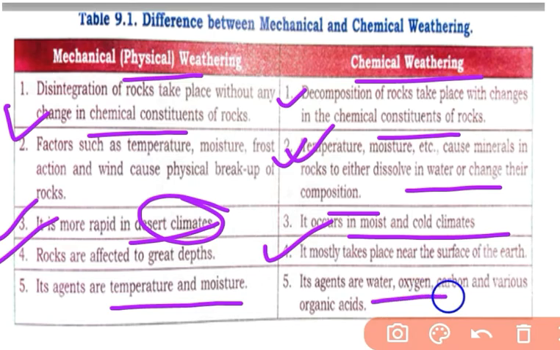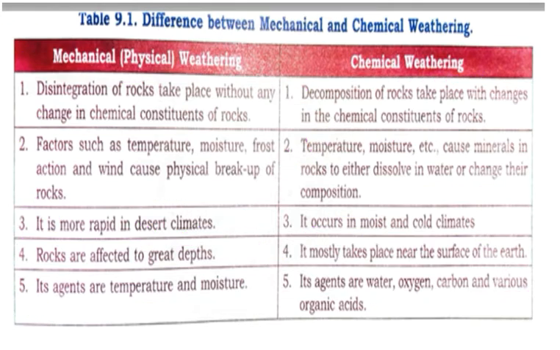The last point is agents. For physical weathering the agents are temperature and moisture, which I have said, and for chemical weathering the agents are water, oxygen, carbon and various organic acids. What are organic acids? Like a plant's root: if there is any plant's root, then humic acid is also there, any kind of organic acid. So these are the agents of these two weathering types, and this is the basic difference between physical and chemical weathering we have covered.